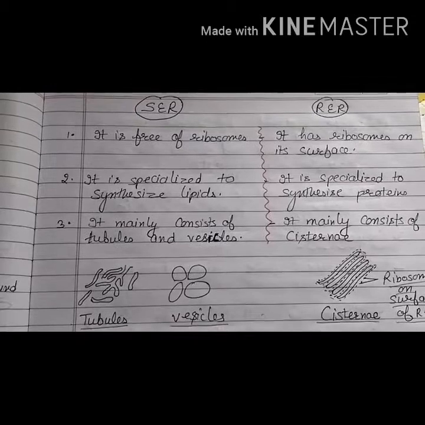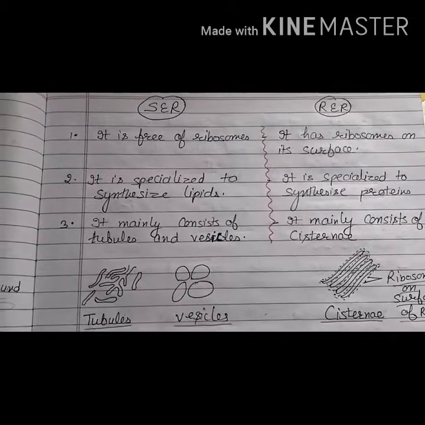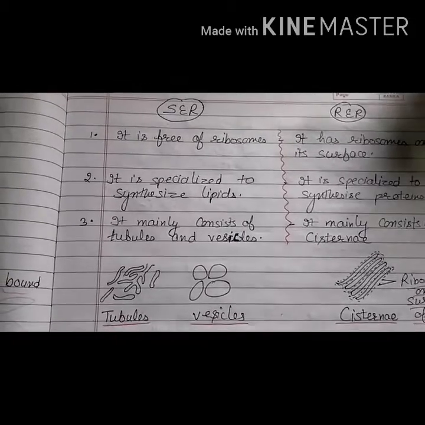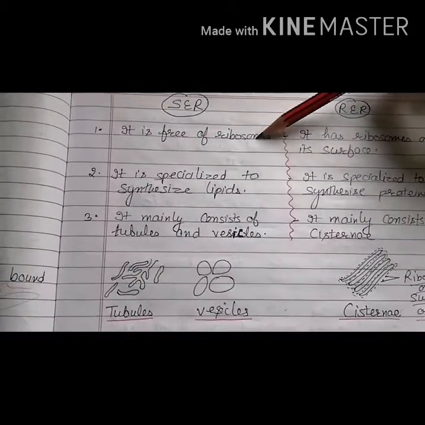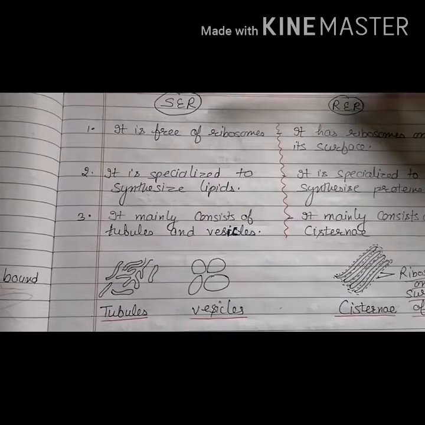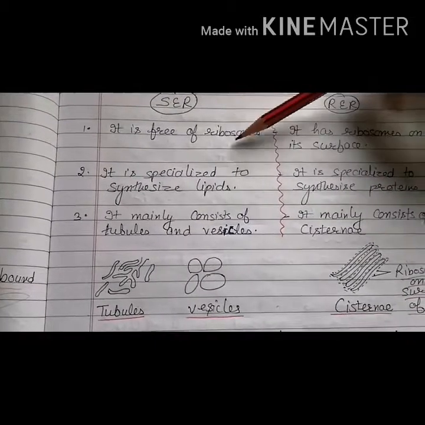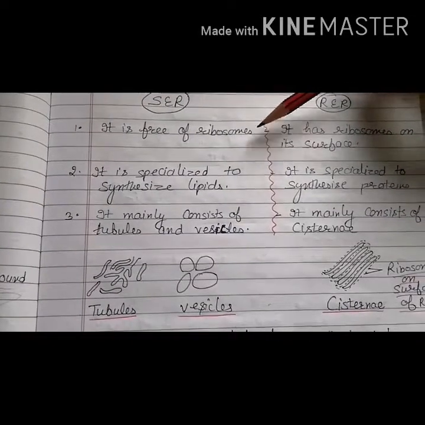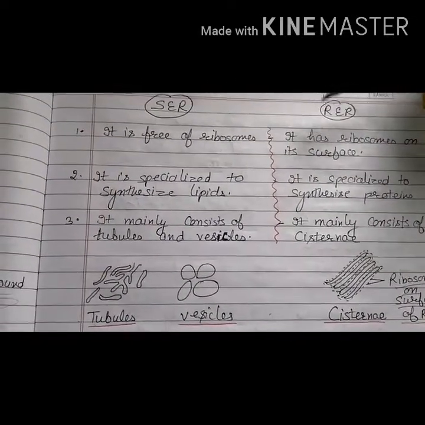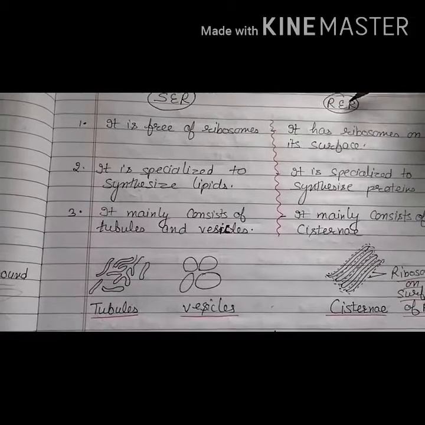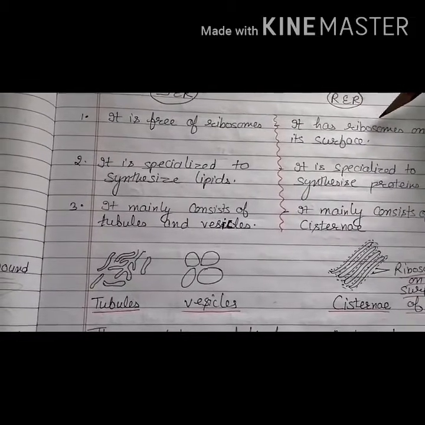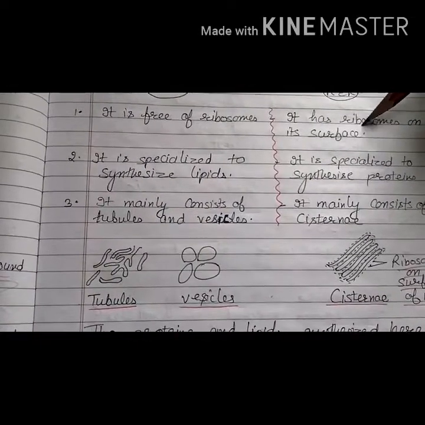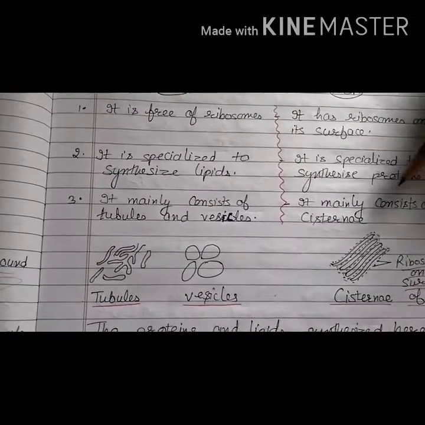Now here you can look at the difference between SER and RER very clearly. If we study the SER first, it is free of ribosomes. Smooth endoplasmic reticulum. The name itself says that this endoplasmic reticulum looks very smooth because it is free of ribosomes. No ribosomes or small structures are present on the surface of the SER. Whereas RER has ribosomes on its surface. That is why the RER looks rough. Why? Because some ribosomes are present on its surface.